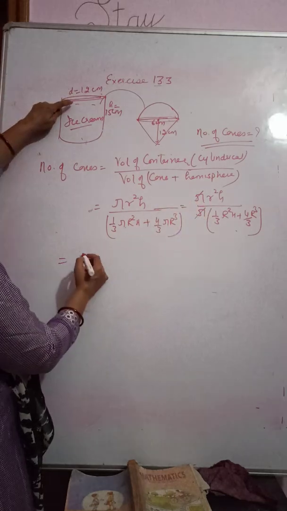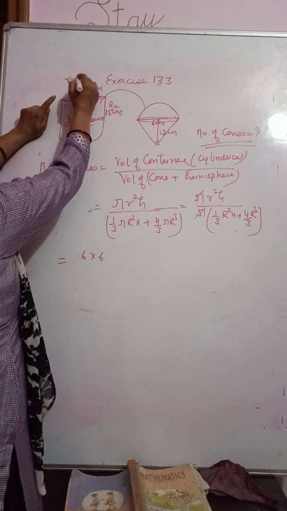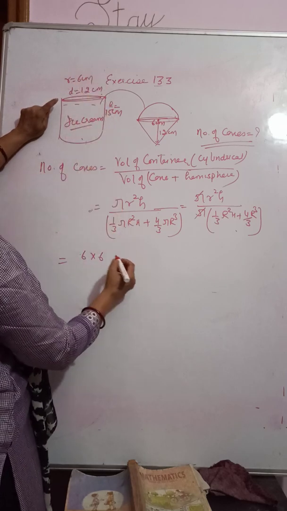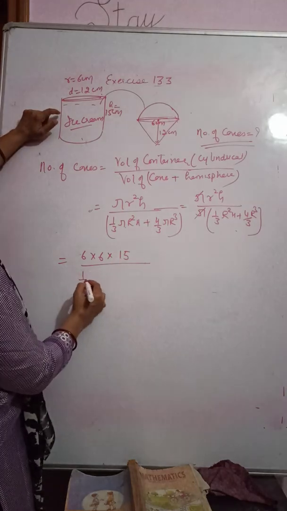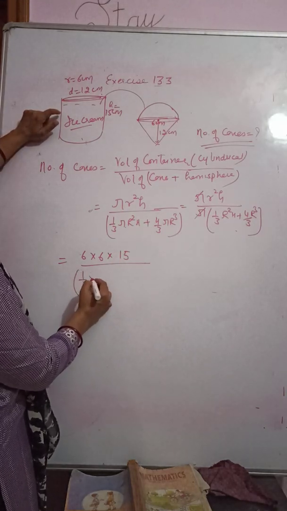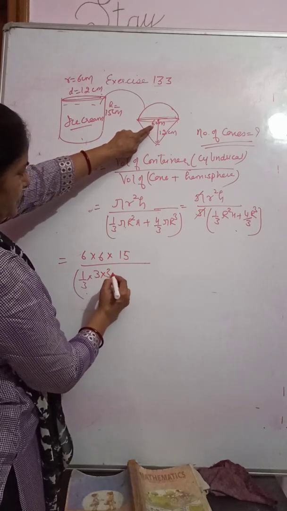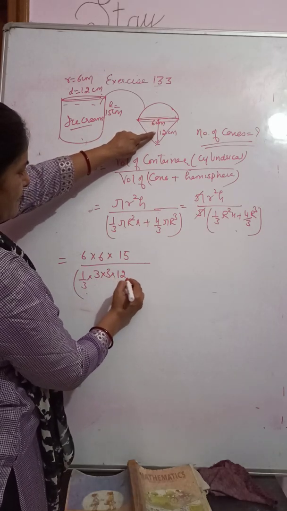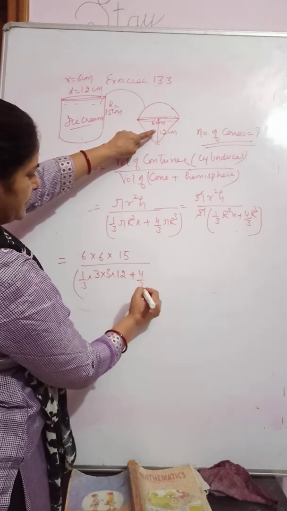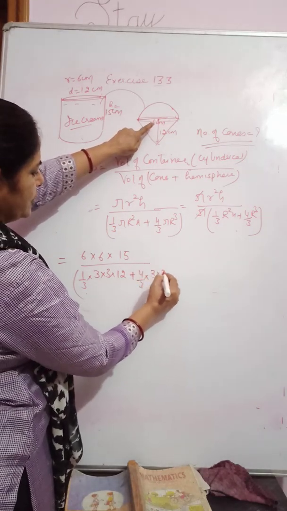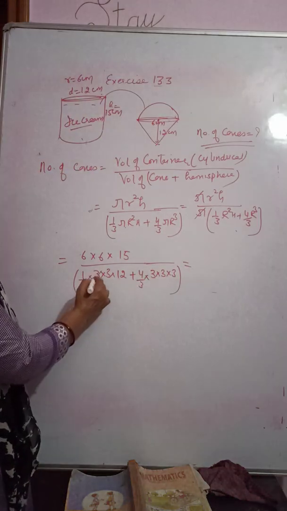Radius of cylinder is 6 into 6, r will be 6 centimeter, and height will be 15, upon 1 by 3, its radius is 3 into 3, h is 12, the height of the cone, plus 2 by 3 into 3 into 3 into 3, the radius of the hemisphere. 3 cancels.